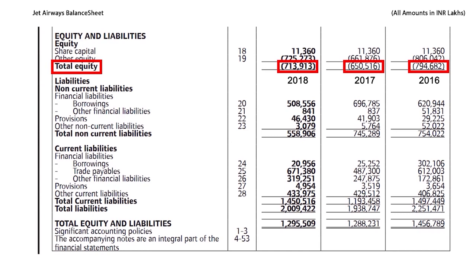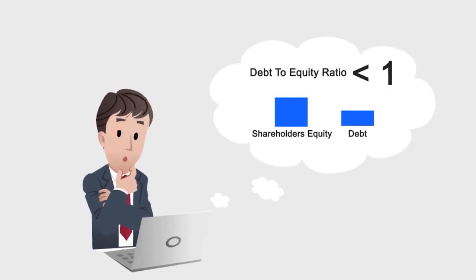Apart from the bad situation that the company is in, the huge debt burden on the company is adding to the problems. While analyzing the debt-to-equity ratio of any company, you will need to check that the debt-to-equity ratio should be less than 1. In simple words, the company's shareholders' equity should be larger than the company's debt.